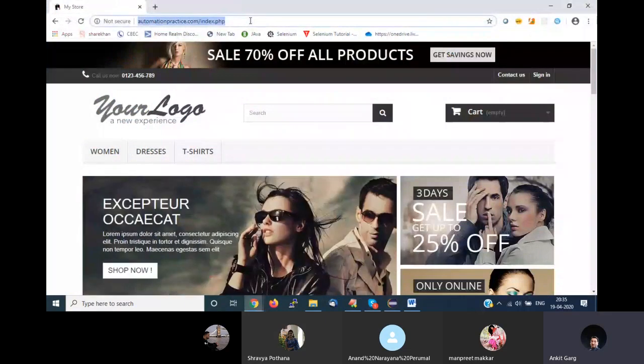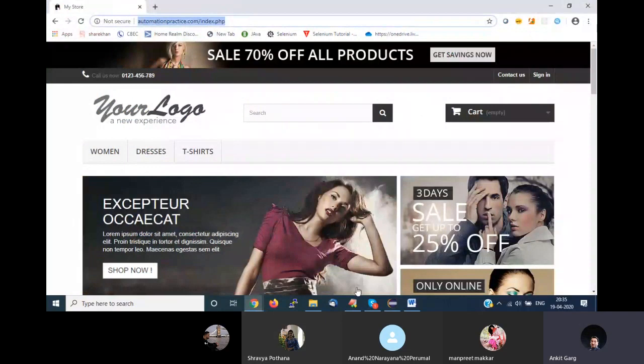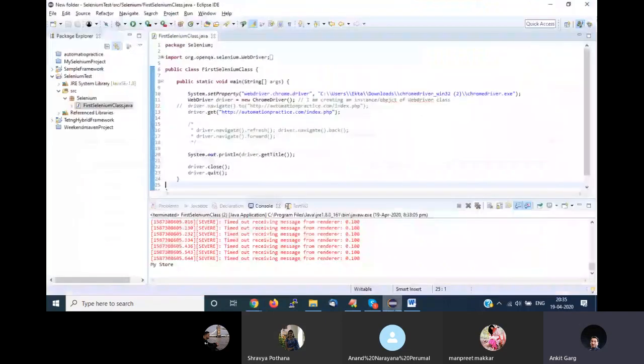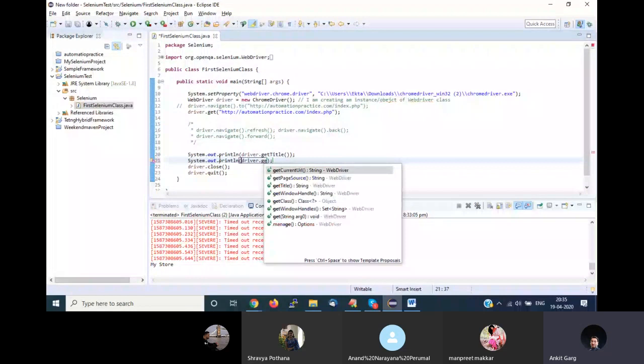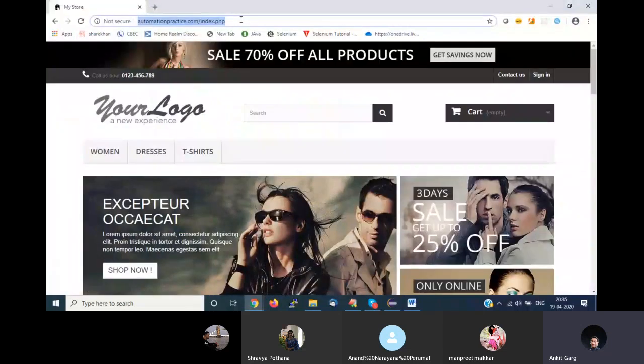I want to fetch this value. To fetch this value, again there is a method available directly in Selenium, driver.getCurrentUrl. This method will give you the current URL at the moment of time when you are getting this value.